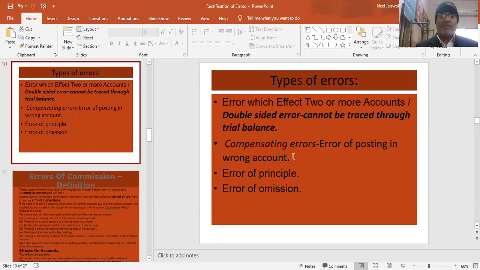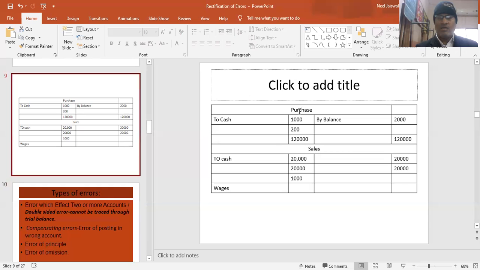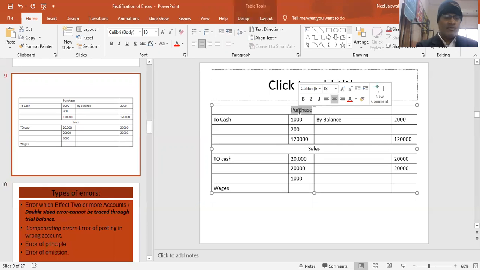Suppose salary has been paid, but we are recording it in wages. I should have recorded it in the salary account, suppose this is my salary account, with cash 1,000 over here. But instead of that, I have recorded that same amount in the wages account. So my debit and credit will be the same, because over here also I am writing on the debit side only.